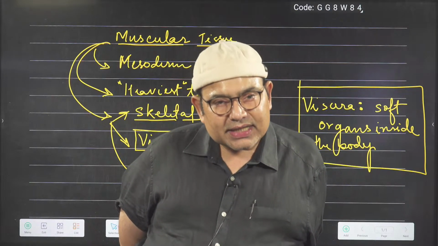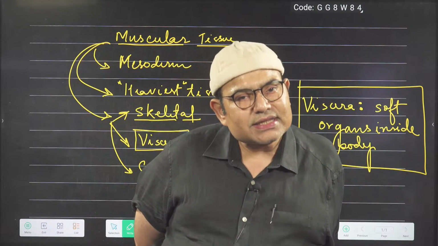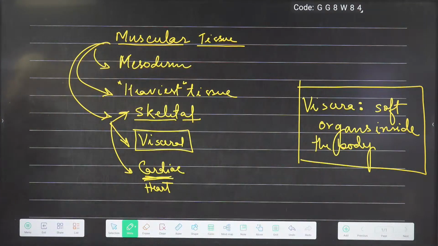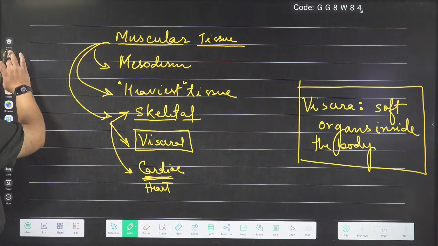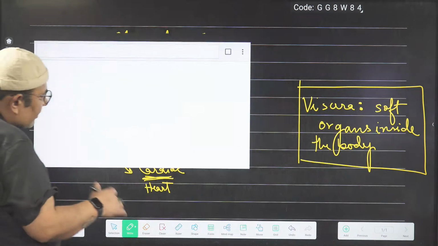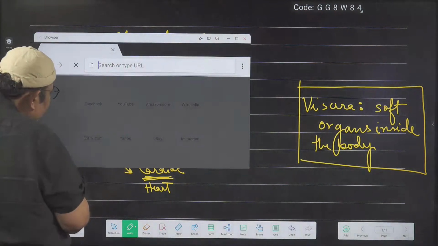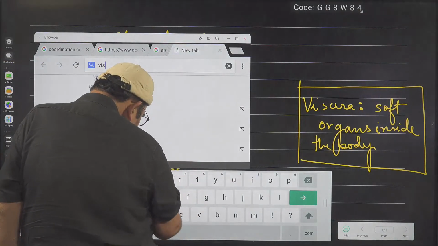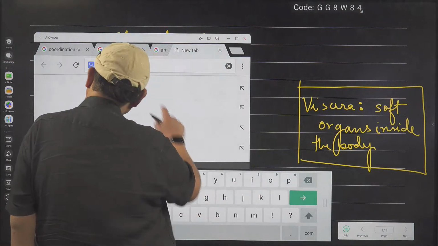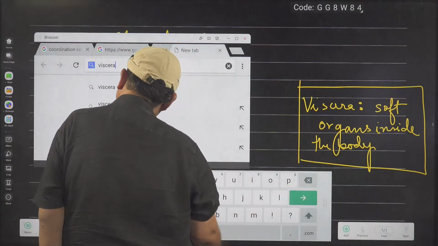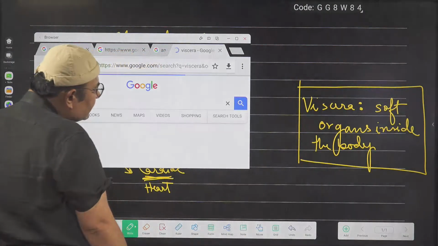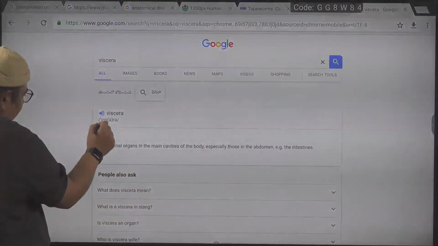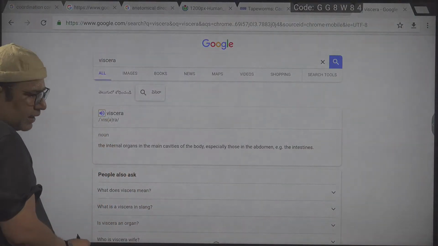Soft organs inside the body cavity are called viscera. Let us see the definition of viscera so that we can at least learn a definition, and wherever required we can produce it, which is the more official type of definition. Visceral actually means related to viscera, so the real word here is viscera. First of all, they have given how to pronounce the word.